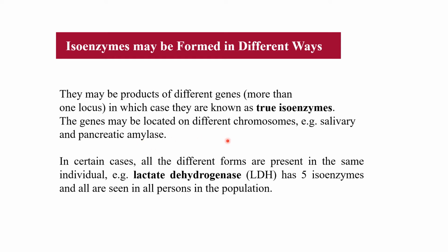The genes may be located on different chromosomes. For example, salivary and pancreatic amylase are true isozymes. They are products of different genes, salivary amylase and pancreatic amylase. They are true isoenzymes. And in some cases, all the different forms are present in the same individual. For example, lactate dehydrogenase. It has 5 isoenzymes, and they are all seen in all persons in the population.